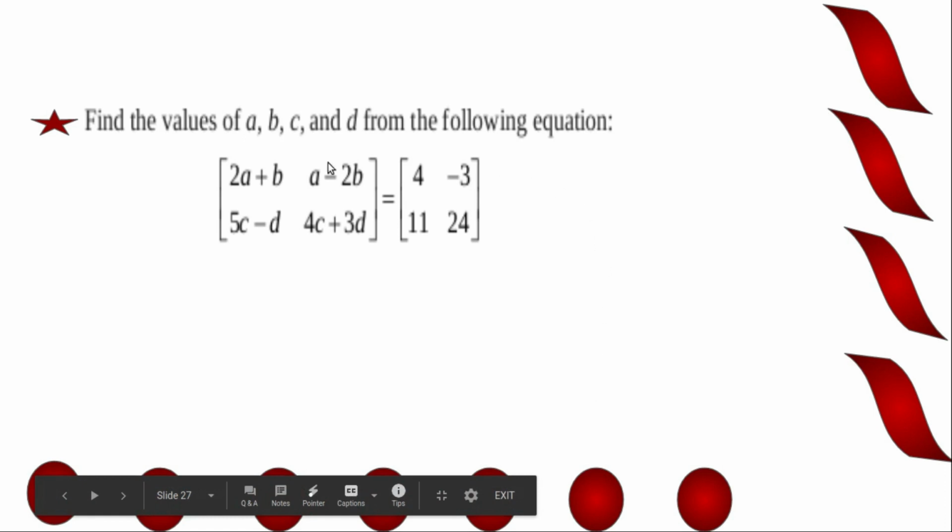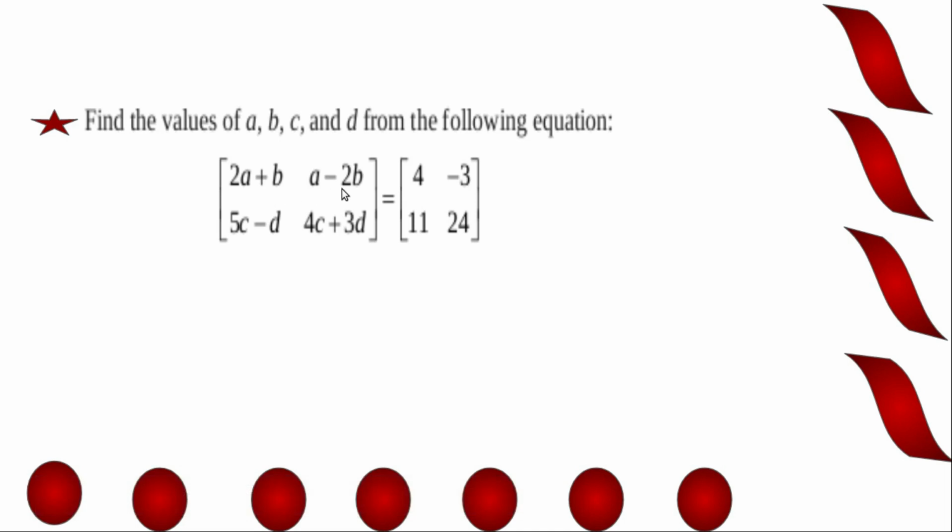Find the values of a, b, c and d from the following equation. 2a plus b, a minus 2b. Second row 5c minus d, 4c plus 3d equal to matrix 4, minus 3, 11, 24.